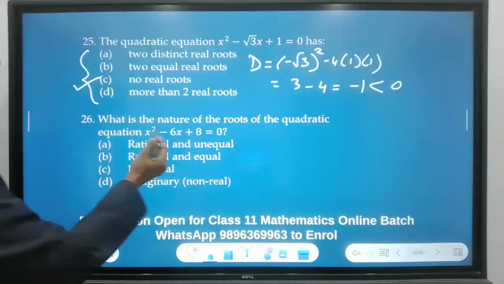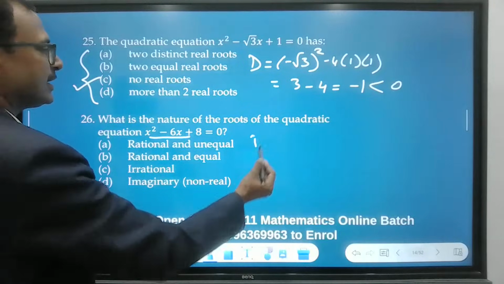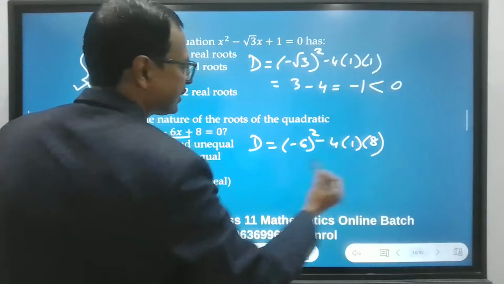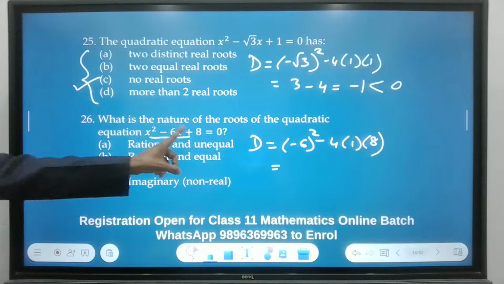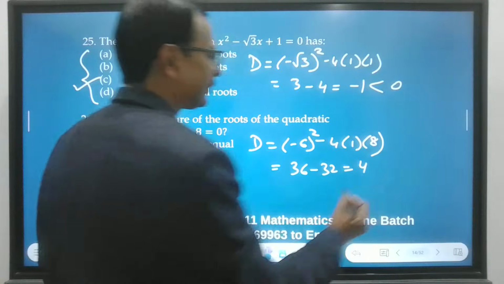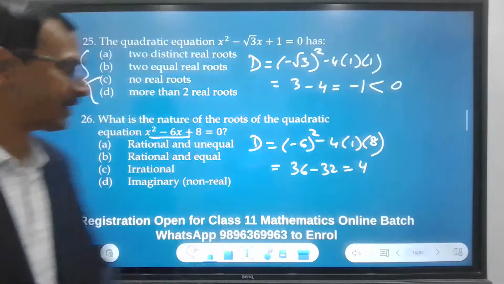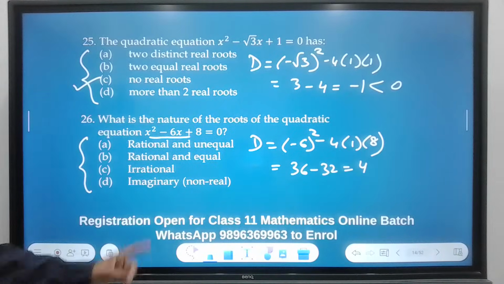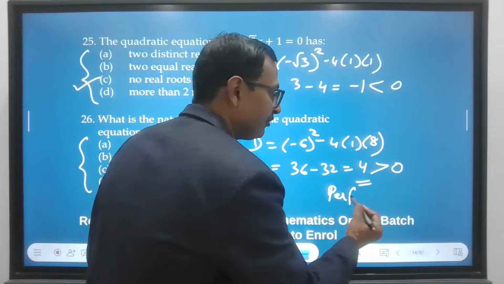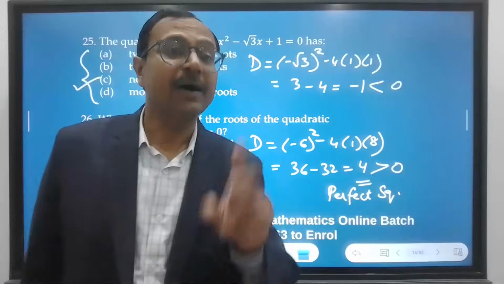Okay, next, what is the nature of the roots? Again, nature of roots, so you have to find the discriminant of this quadratic. Discriminant is b square minus 4ac. You can check b square minus 4ac, and that gives you 36 minus 32, which is 4, and 4 is a perfect square. Now this is where the students might go wrong. It is greater than 0, and 4 is a perfect square. Whenever you get the discriminant as a perfect square, the roots are rational.